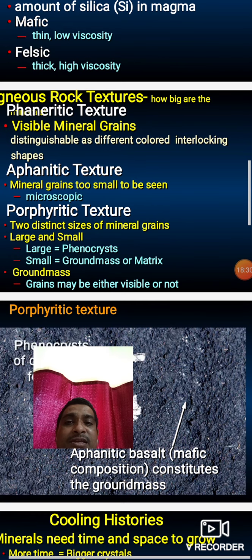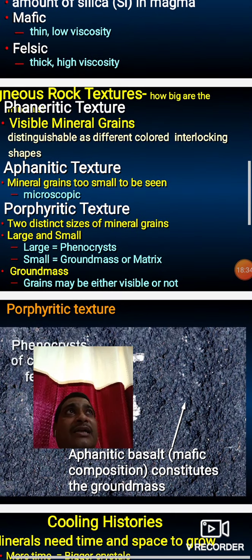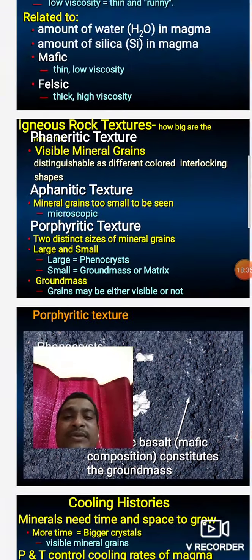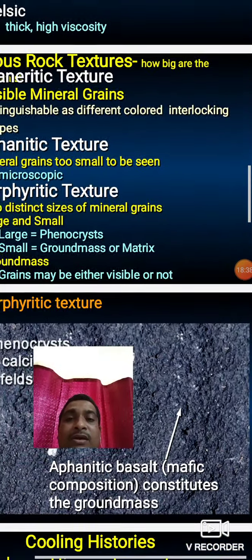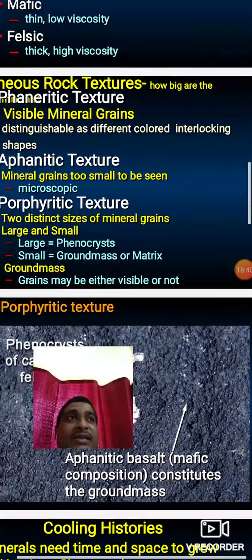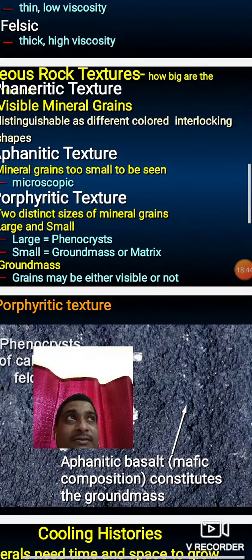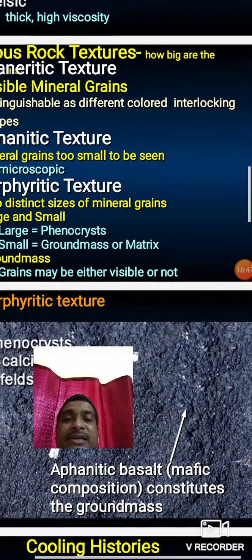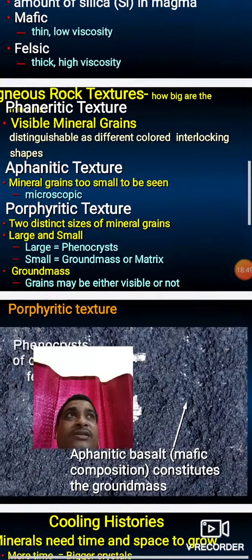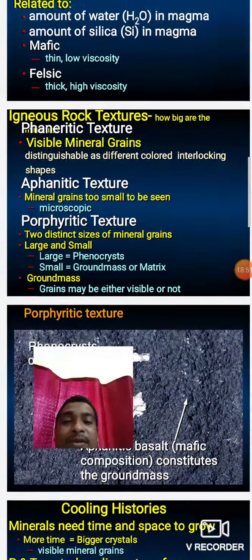And porphyritic texture means two distinct sizes of mineral grains. One mineral size is very large and one is very small. Means in a particular rock there are two different mineral grain sizes present, one very small and one very big. Some crystals are greater than 5 mm in size, and some are much thinner than 1 mm of grain size.